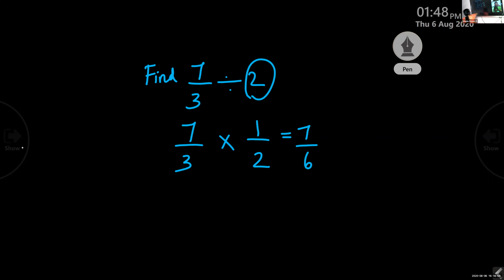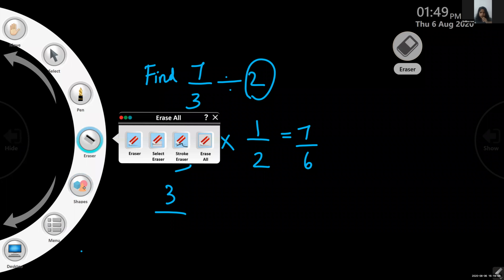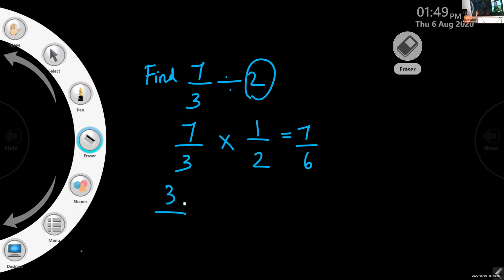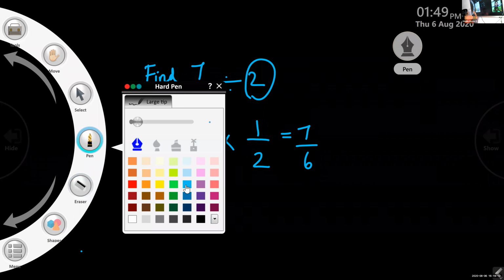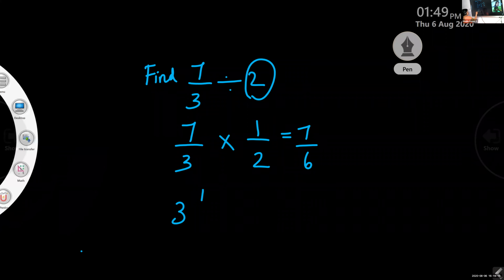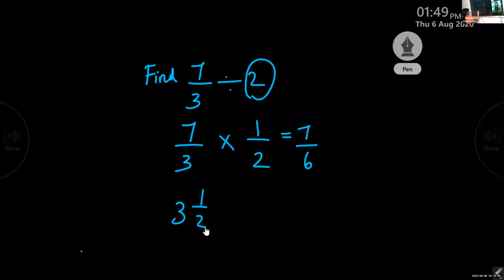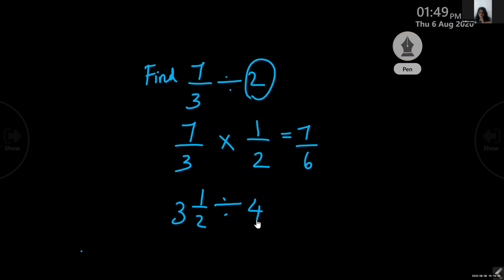Now the next one is 3 and a half divided by 4. Ma'am, the answer is 7 by 8. Good. Answer is 7 by 8.